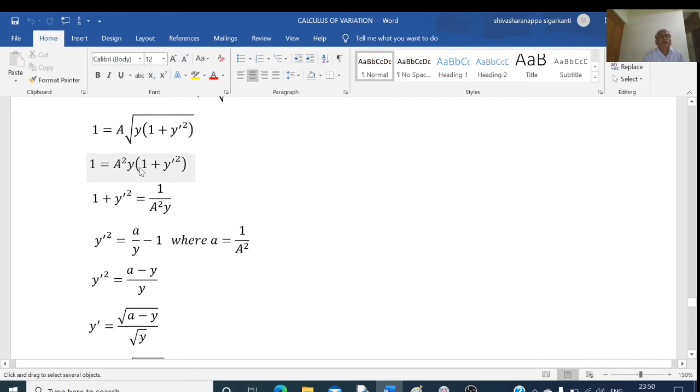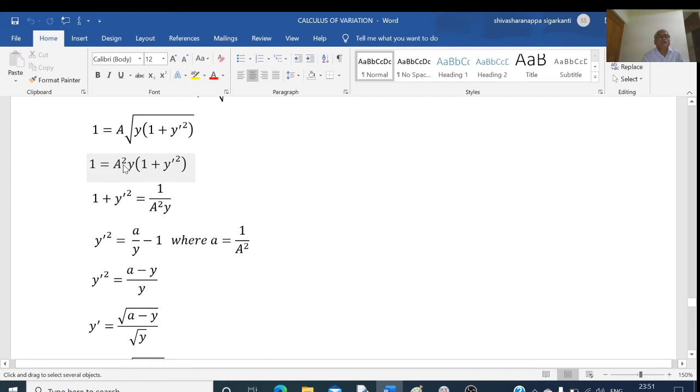Okay, a square y. What I do here is I will divide this equation throughout by a square y. We get 1 by a square y is equal to 1 plus y dash square. Just we have to simplify and we have to take this y dash outside. That's it.